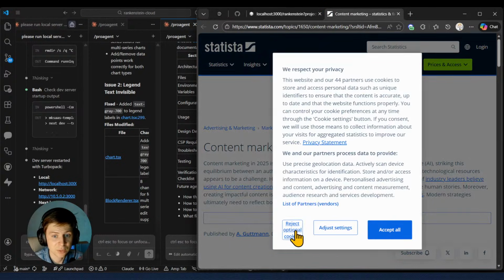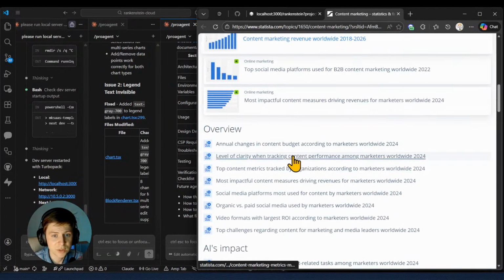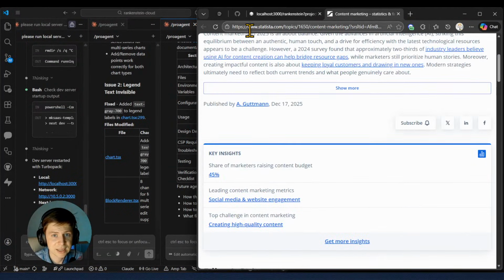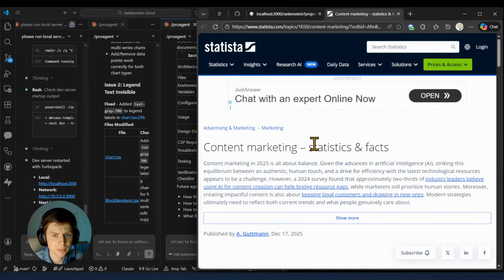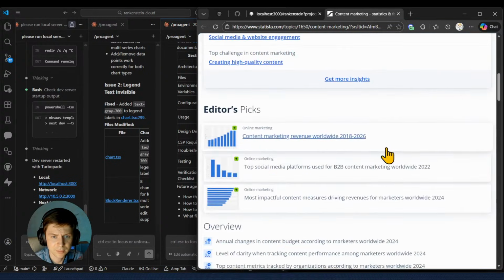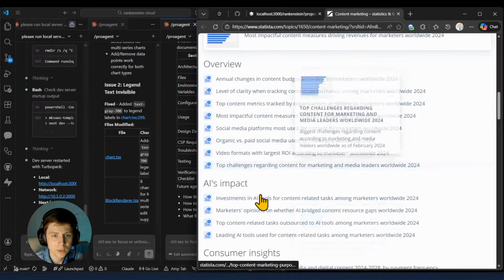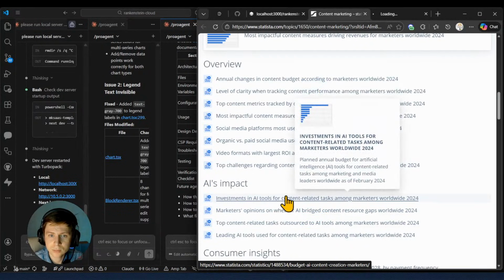In the meantime, my mission right here is just to check the information that was provided. So it's statista.com. This is interesting. Content marketing statistics and facts. Okay, wow, this is not a bad website, by the way.